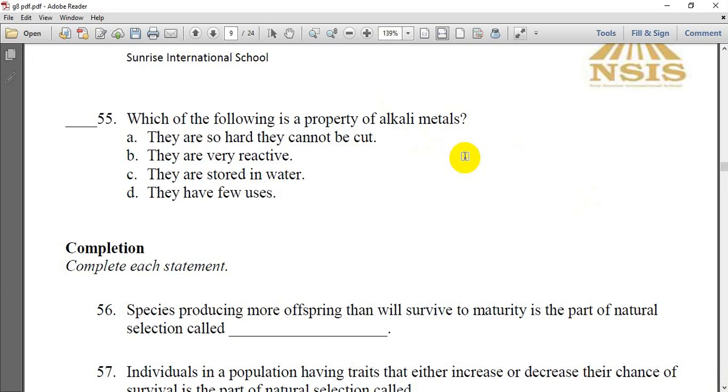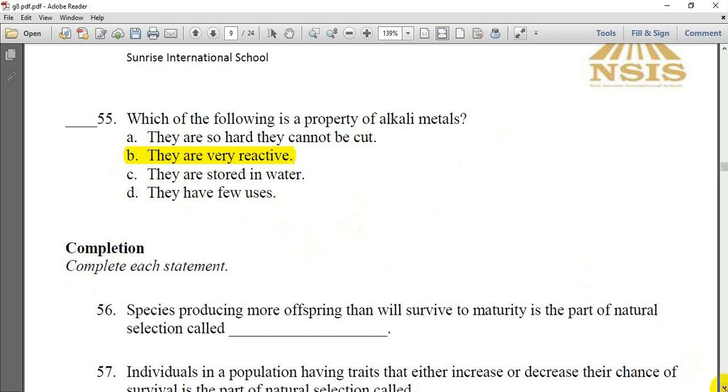We said no, the alkali metals are soft, you can cut them with a knife. They are very reactive. They are stored in water. No, because they are very reactive in water. They have few uses, and no, we use them in a lot of things. So they are very reactive, and that's why they are stored in oil to not react with water and air.